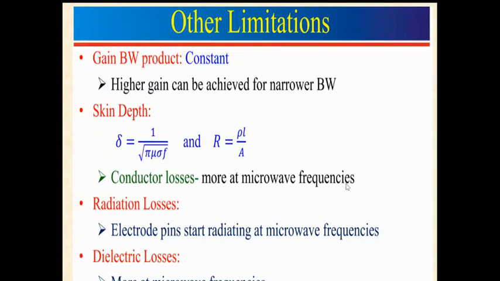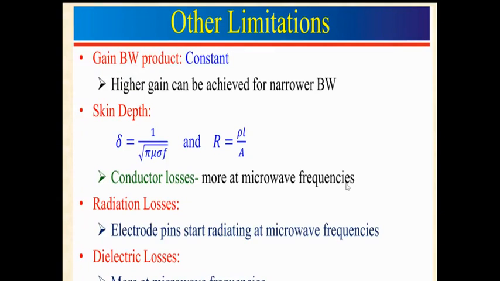At microwave frequency, electrode pins of the vacuum tubes start radiating. So because of this radiation, there will be radiation loss. And the last is dielectric losses. Since as frequency increases, the loss tangent for dielectric material increases, there will be more dielectric losses at microwave frequency.